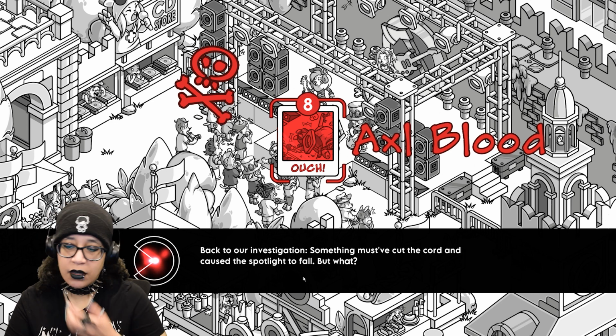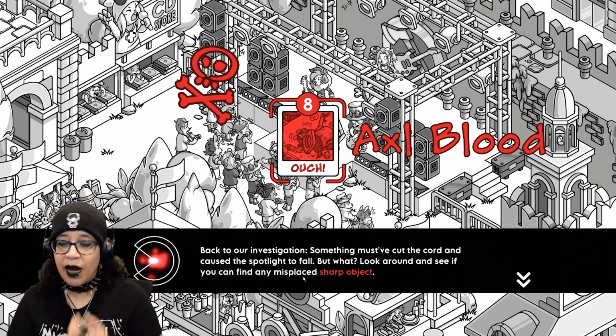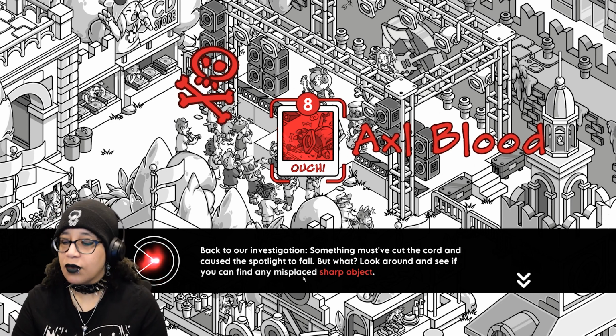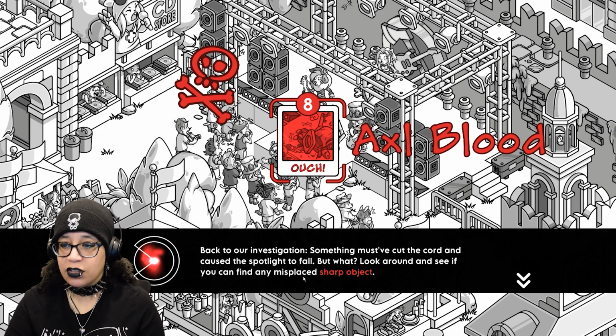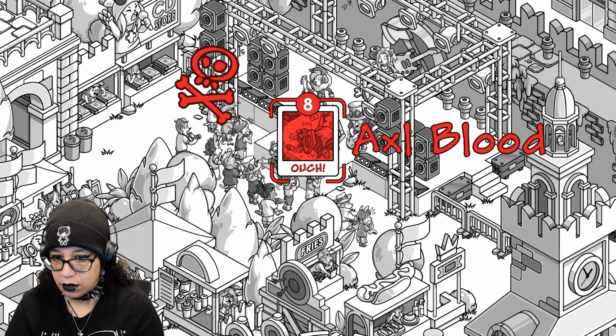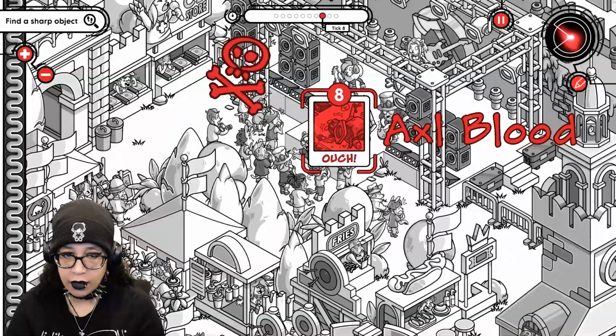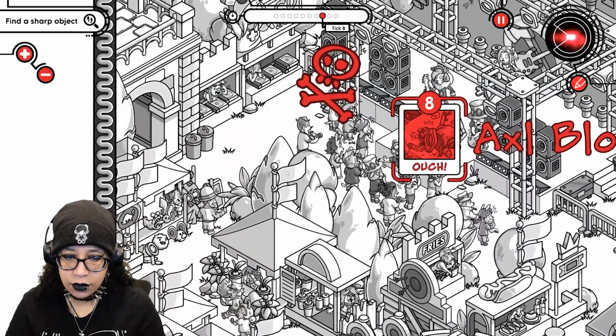Back to our investigation. Something must have cut the cord and caused the spotlight to fall. But what? Look around and see if you can find any misplaced sharp objects. Okay. Take a look around.